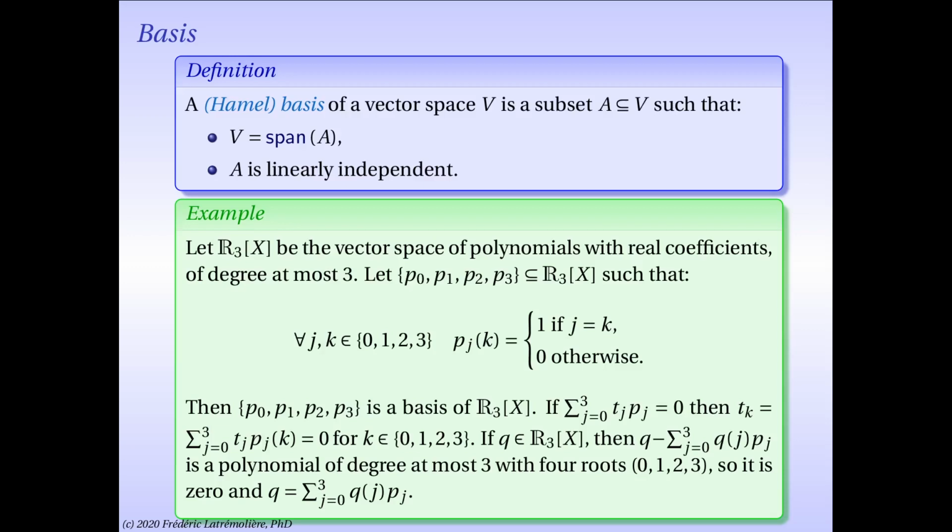We can conclude that, in fact, this polynomial must be 0. What does that mean for this polynomial to be 0? It means q is equal to the sum from j equals 0 to 3 of q at j times p sub j, just by solving. So indeed, we've seen that every polynomial of degree at most 3 is a linear combination of your set p0, p1, p2, and p3. Therefore, this set is a basis of the vector space of polynomials of degree at most 3.